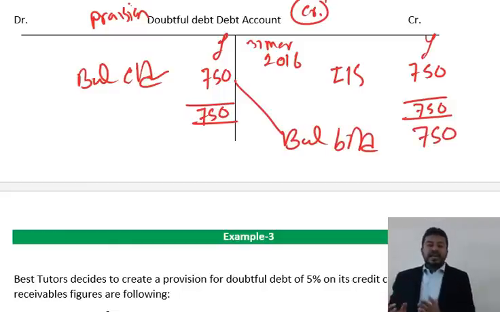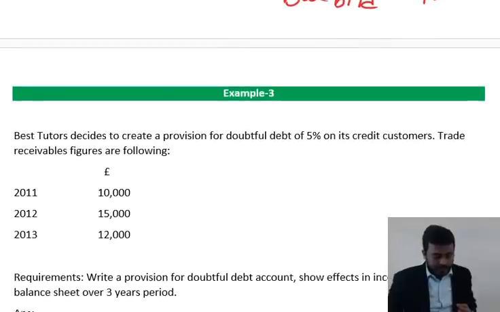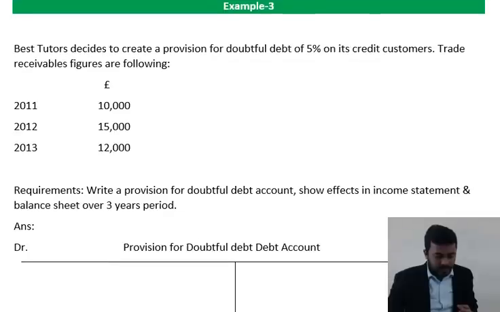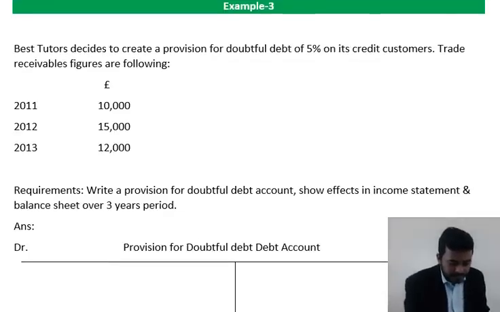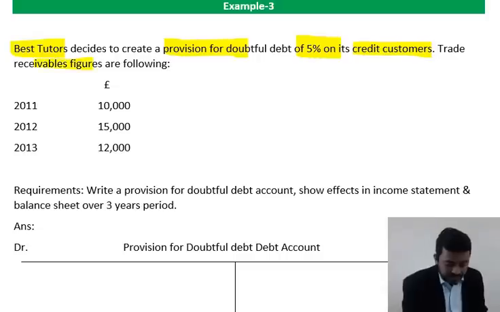Okay, main example number 3. It will show your doubtful debt or the T account over the 3 years time. All right, let's read the example number 3. It says the teachers decide to create a provision for doubtful debt 5% on its credit customer trade receivables figure given over the 3 years 2011, 12, 13.